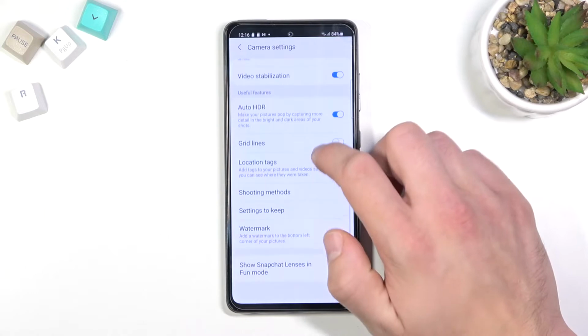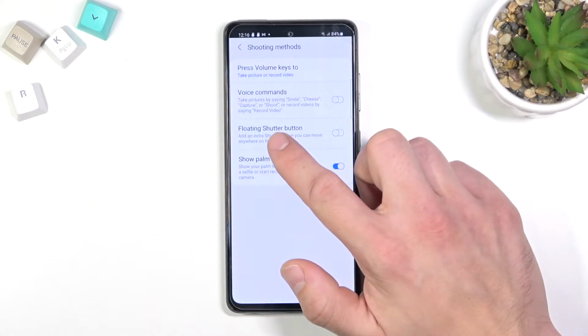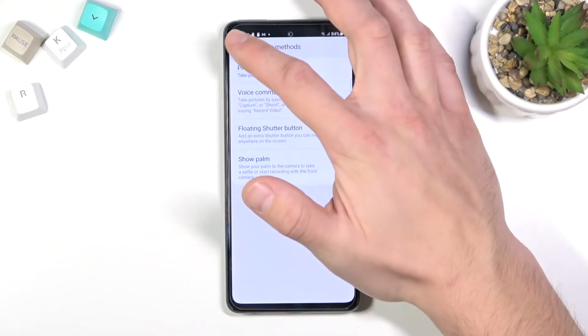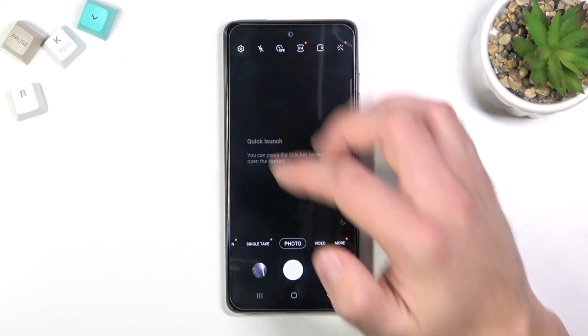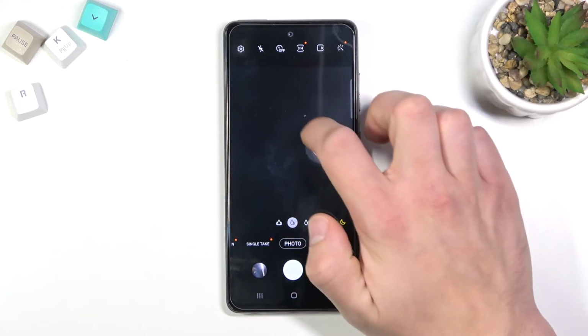Scroll down and enter shooting methods. Tap here to enable floating shutter button. Go back, and as you can see right now we've got floating shutter button in camera.